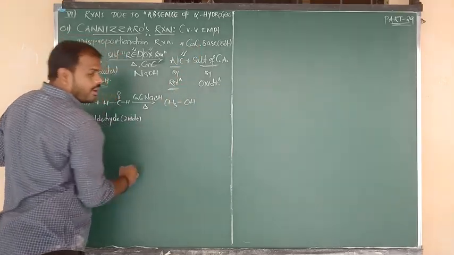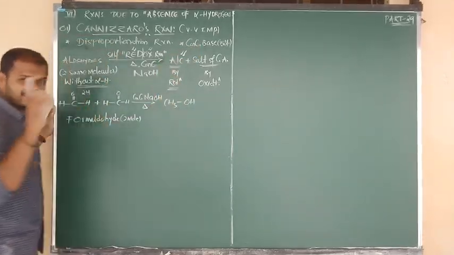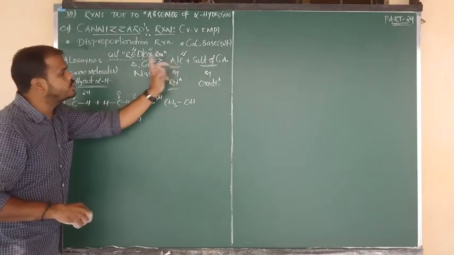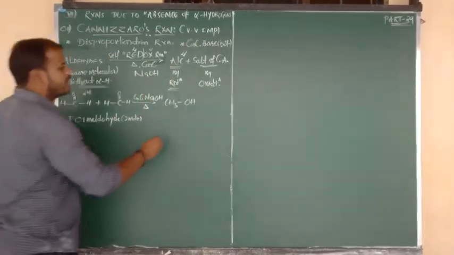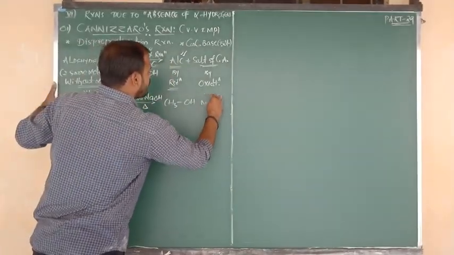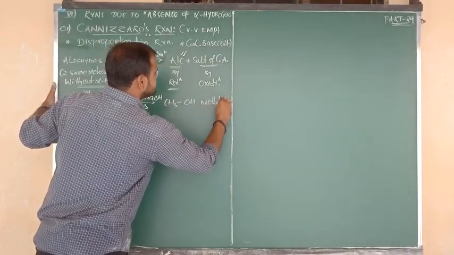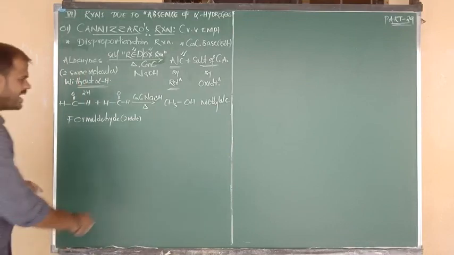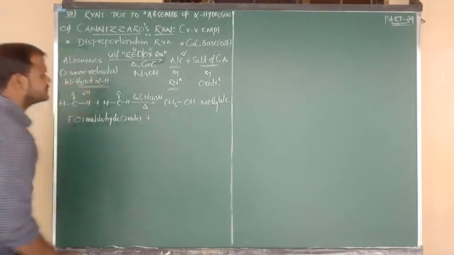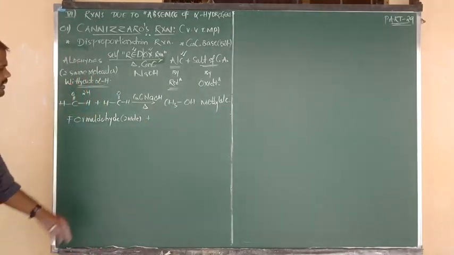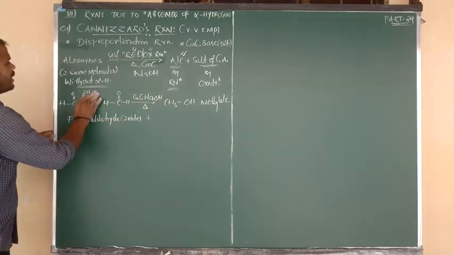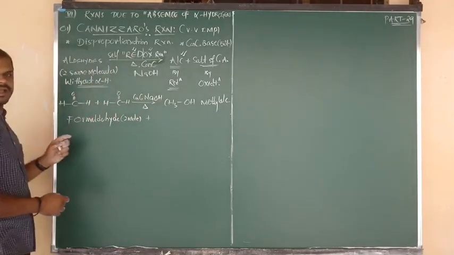So you got the product, which is alcohol. How did you get the alcohol? Due to the reduction of aldehyde. So the first mole of aldehyde, upon reduction, converts into the product alcohol. You can say that the name of this product is methyl alcohol. Plus another product: the first mole undergoes reduction and gives alcohol, and the second mole of formaldehyde